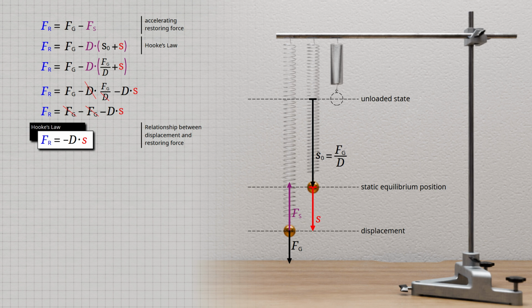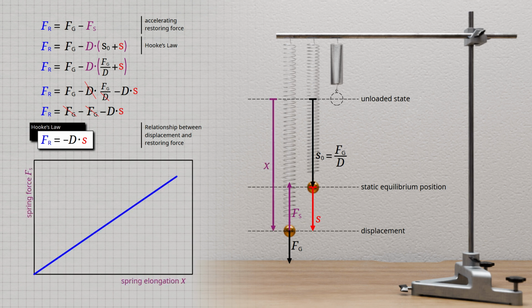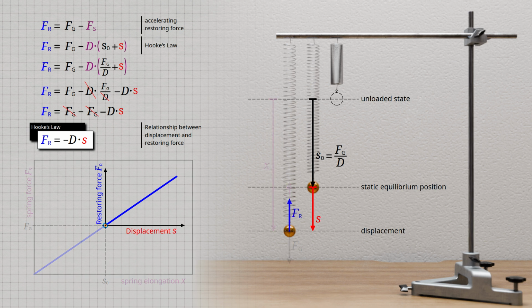This relationship can also be clearly visualized in the force displacement diagram of the spring. The diagram shows the elongation of the spring from its unstressed state on the horizontal axis. When the sphere is attached, a static displacement S0 occurs first. This point on the spring characteristic curve then serves as a new coordinate origin from which the spring is described. In this shifted coordinate system, we once again obtain the same proportional relationship between the effective spring force and the displacement s. Attaching the sphere therefore merely shifts the equilibrium position in which the gravitational force is compensated.